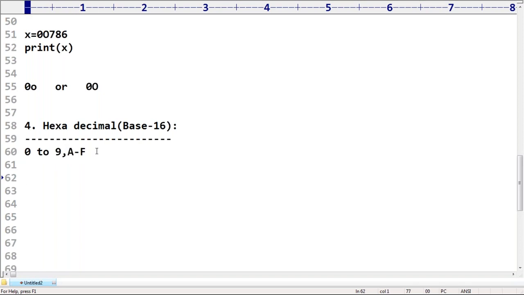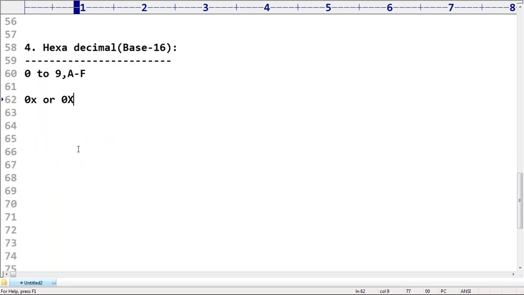Next, yes, sir, compulsory the literal value should be prefixed with 0 small x or 0 capital X. It should be required, sir. Then only it is treated as hexadecimal. Are you getting 0 small x or 0 capital X? Sir, make sure you people are aware.